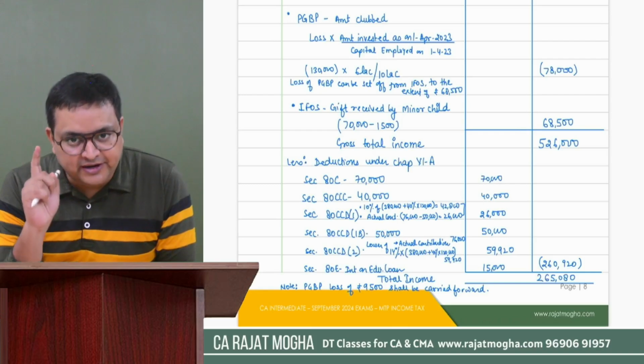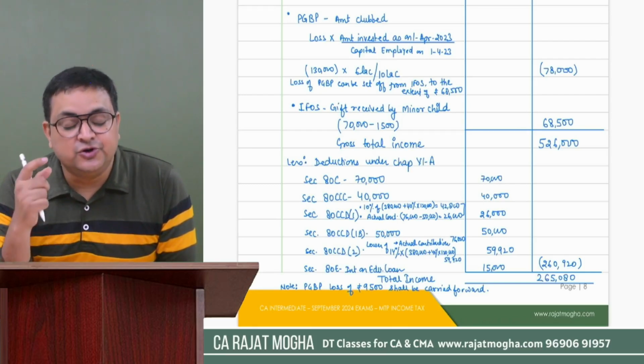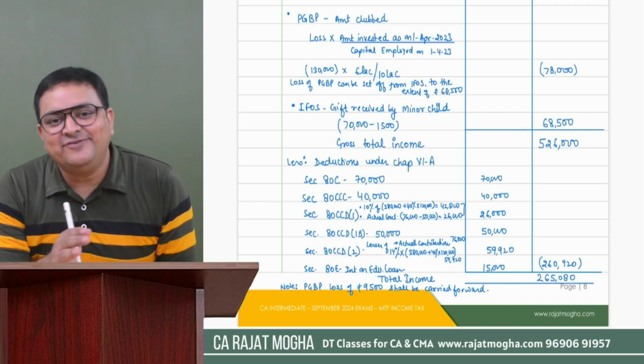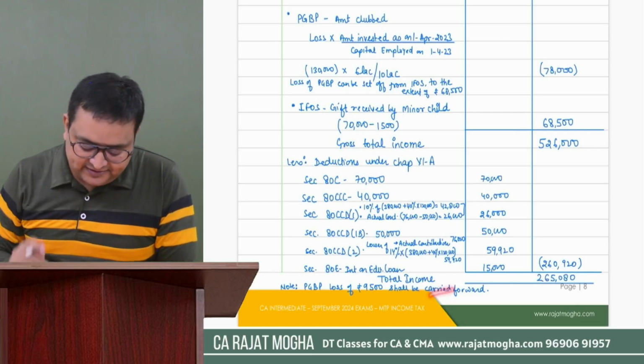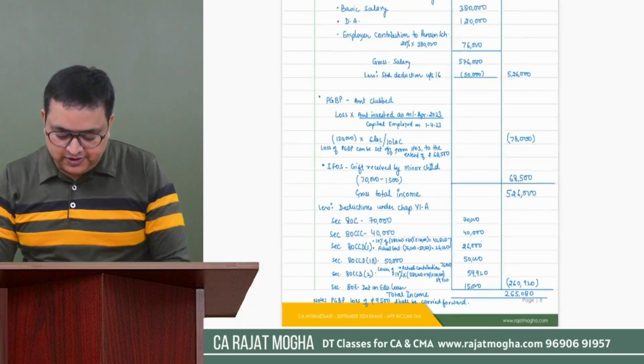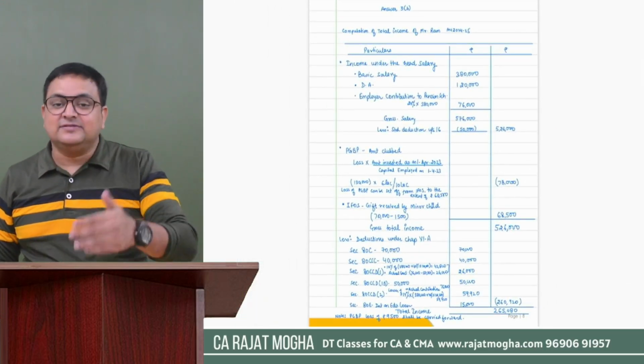And please don't forget to write that there is a loss also which could not be set off. That is the reason we are carrying it forward, 9,500. I have mentioned this also over here. Got it? So again, this was a good question on salary, deductions, clubbing and everything.